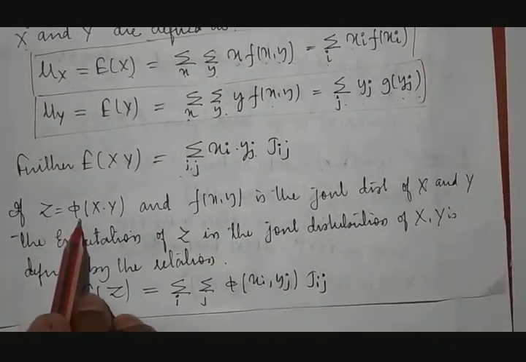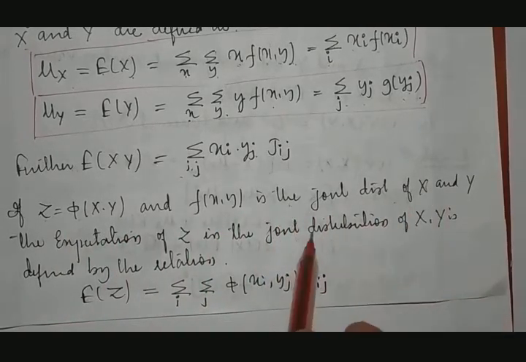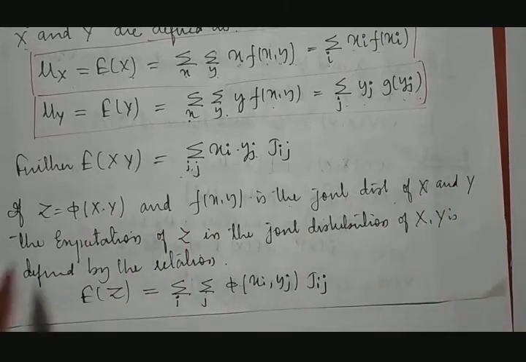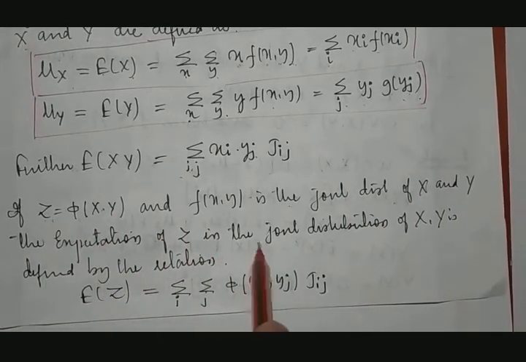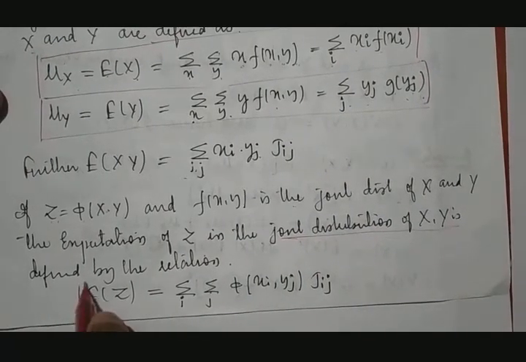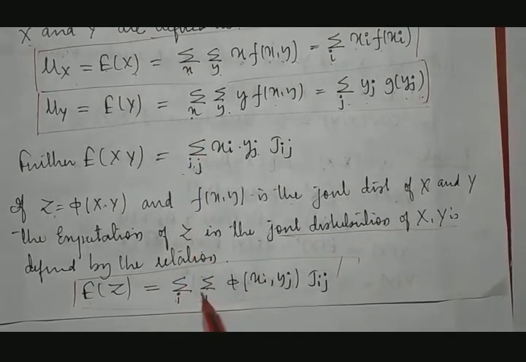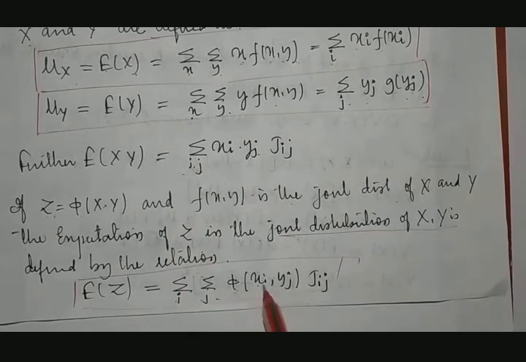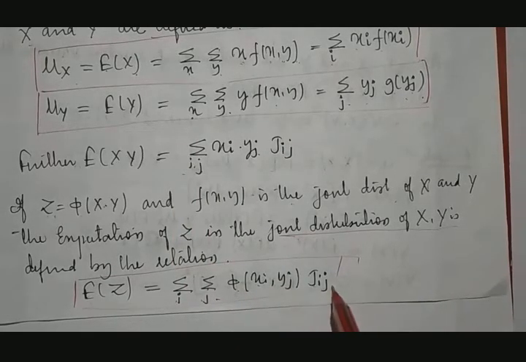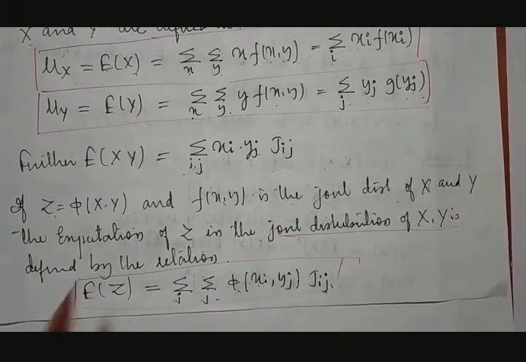If z is a function of x y and f of x y is the joint distribution of x and y, and these two are joined, then the expectation of z will be taken as E of z. What is E of z now? That will be summation over i, summation over j of z of xi, yj into the joint probability, because for this i, j will be taken, and for this it will be taken, and they will be joined together. So this is all about the distribution.